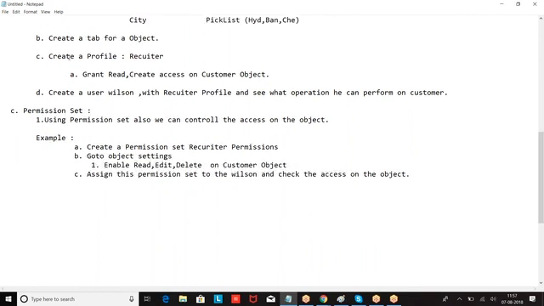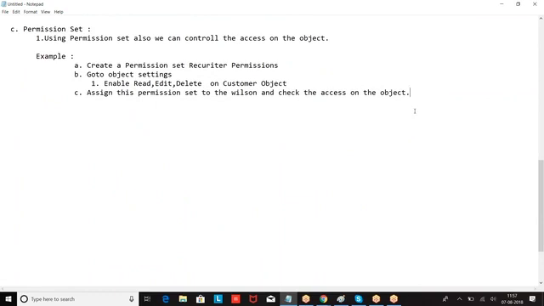Then when you are giving a permission for a group of people, whatever the common permissions are, that is given in the profile. Extra permissions are given through permission set. Right. Next we'll go with the record level permission. Very important. Listen carefully.